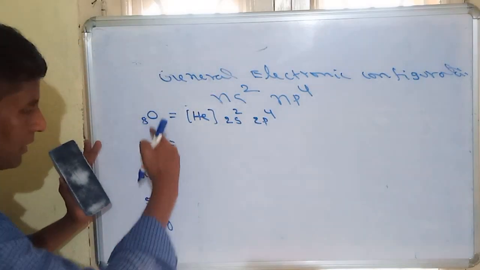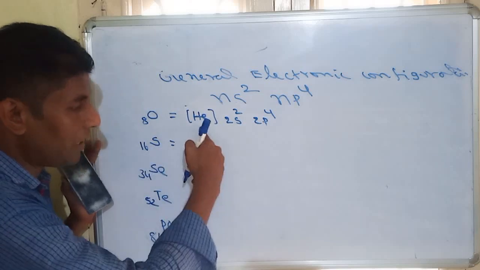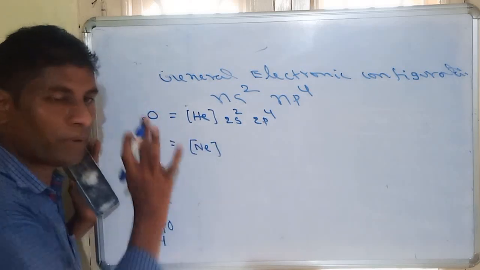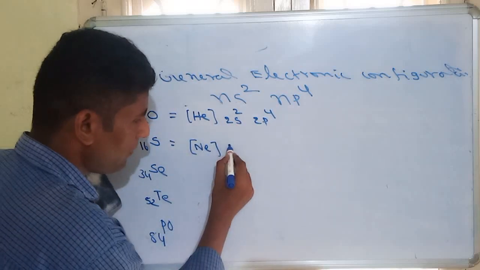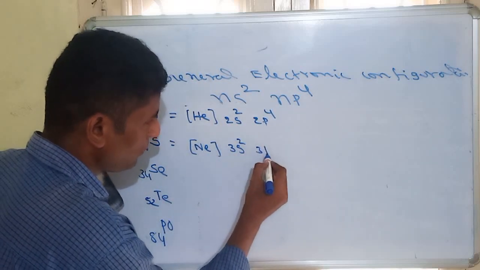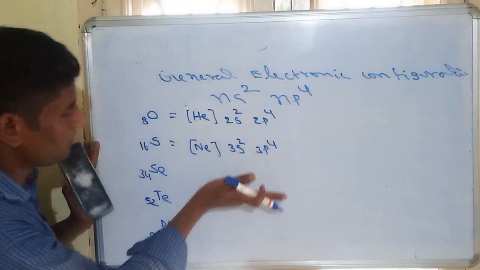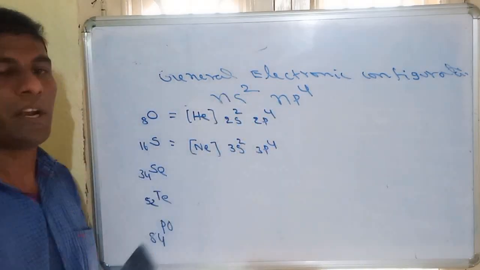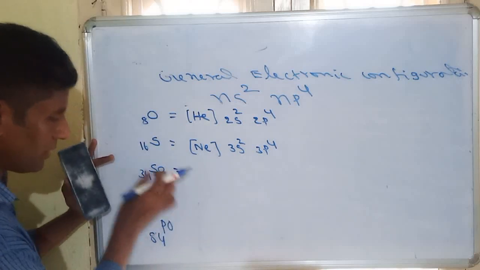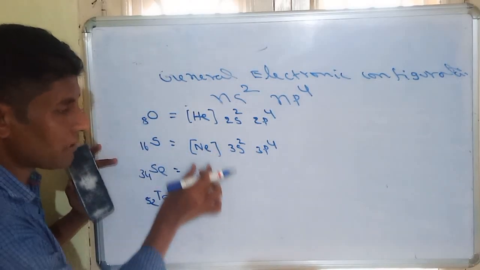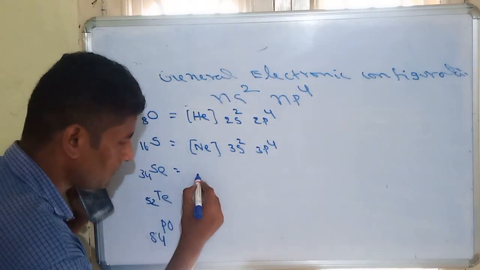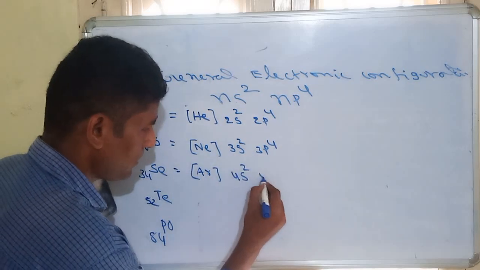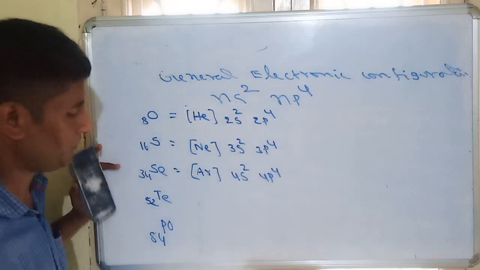Similarly, the next element is sulfur. The previous noble gas must be neon. So after neon, the configuration will be 3s2, 3p4. From oxygen to sulfur, the shell number increases, from second shell to third shell. Similarly, for selenium, the previous noble gas is argon, and the configuration will be 4s2, 4p4.